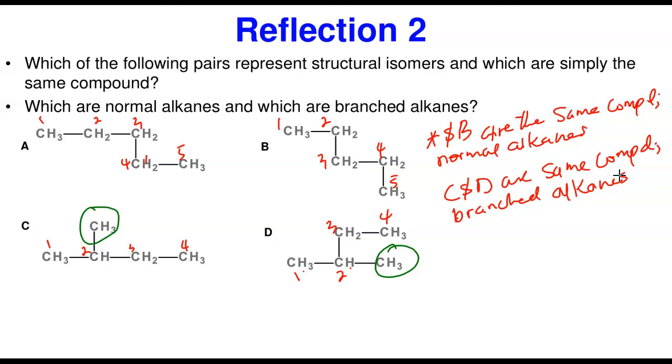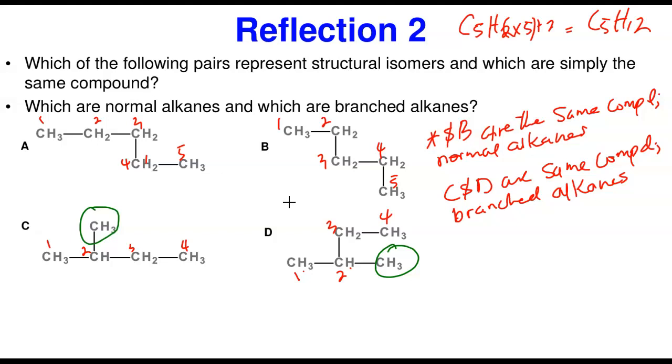Now, the question says which ones are normal and which ones are branched. We already said that. It also asks which ones are structural isomers. Let's see now. You see, this is the same compound. They can be isomers, since if you write the formula for each of these compounds, it is C5H12 because they have 5 carbon. Remember the formula: C5, 2 times 5 plus 2, will give you C5H12. All these compounds will give you C5H12.